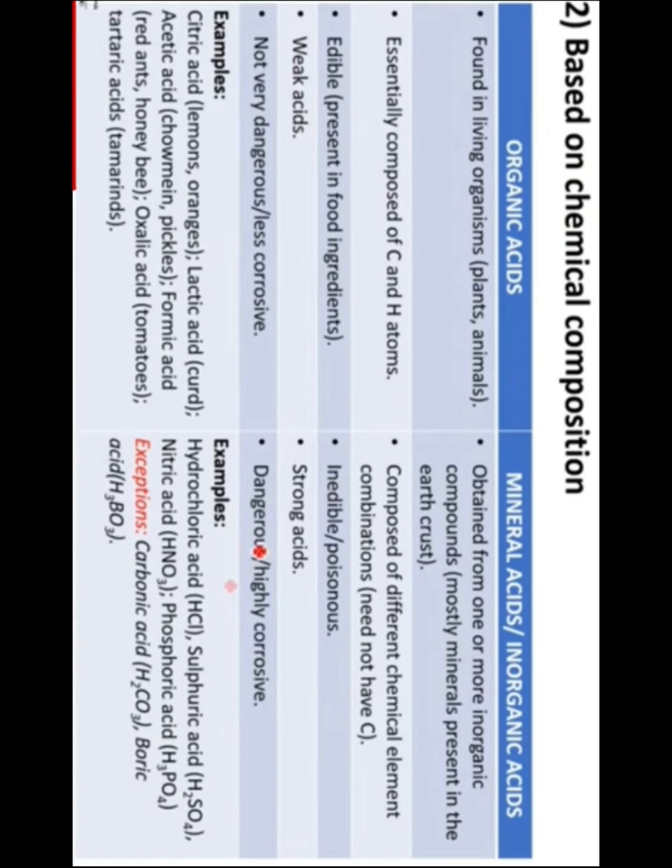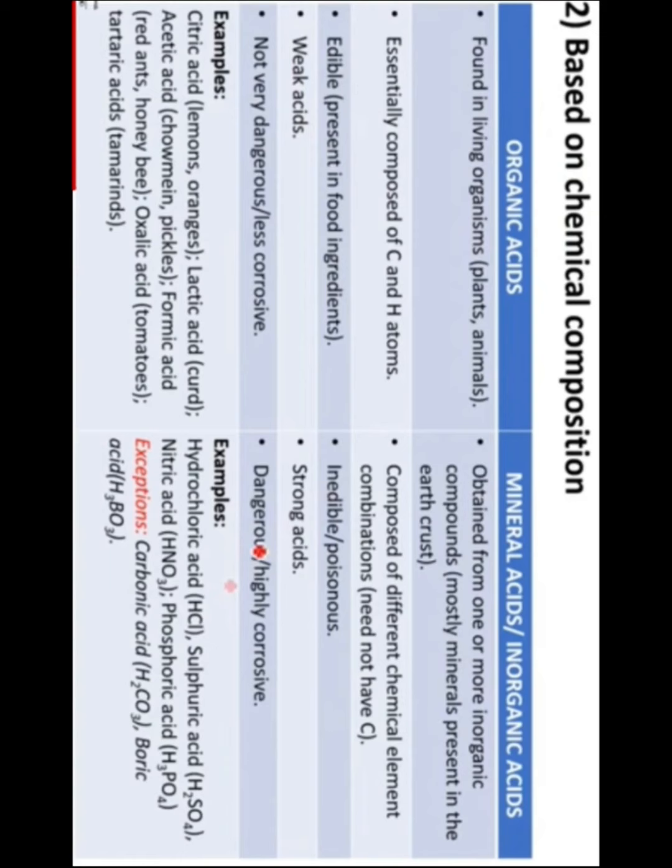Examples for the organic acids: citric acid, that is in lemon, orange, strawberry, all these; lactic acid in curd; acetic acid in pickles, chutneys; formic acid, which we find in red ants and honeybee stings; oxalic acid in tomatoes; tartaric acid in the tamarind.